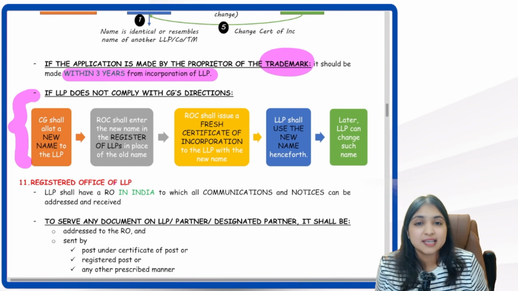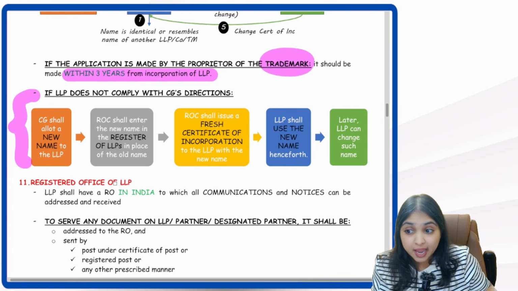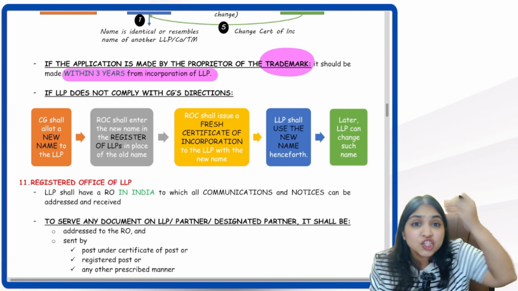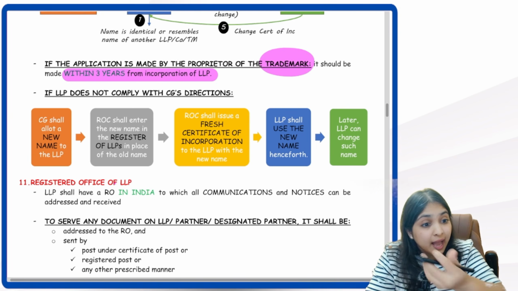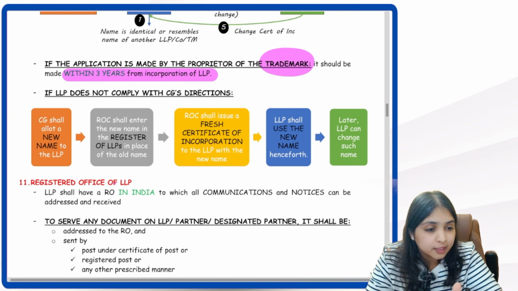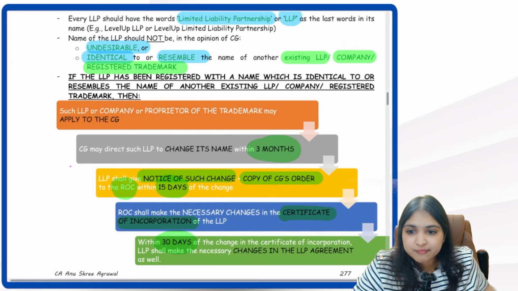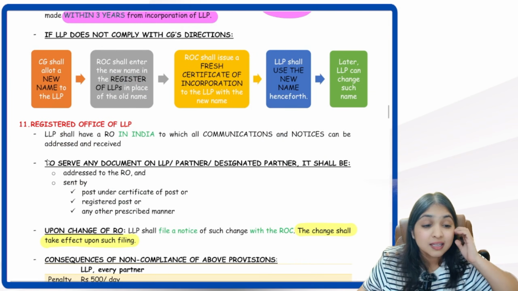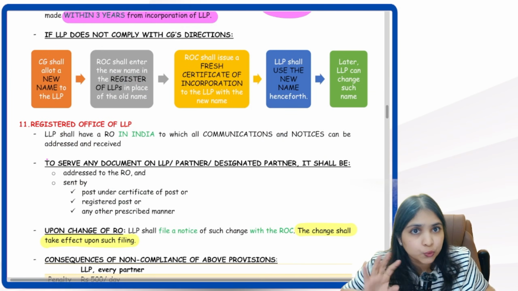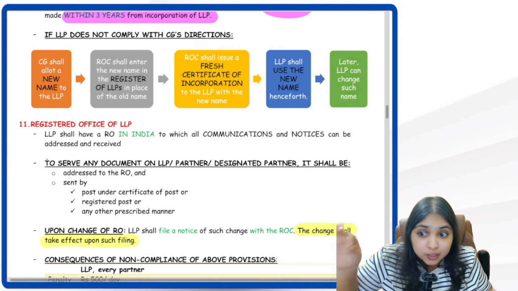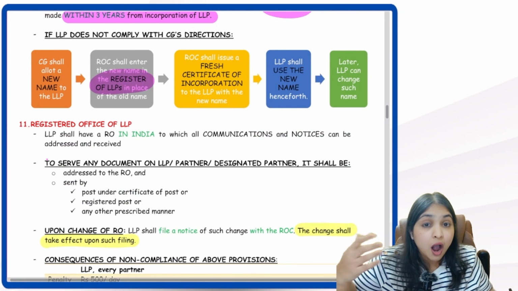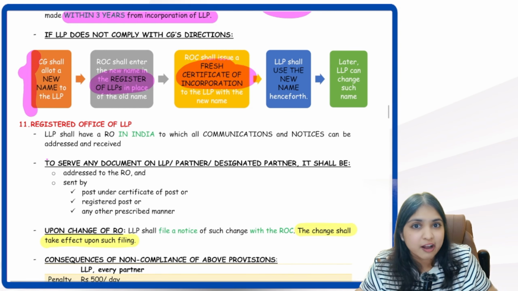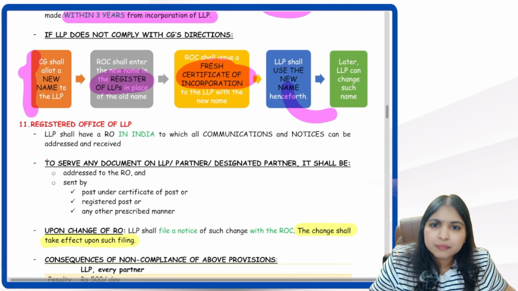Then what if LLP is lazy limited liability partnership? Central government has asked the LLP to change the name. But shameless LLP, 3 months have come and gone. LLP has not changed the name. Then what will happen? Central government itself will allot a new name to the LLP. ROC will put that new name in the register of LLPs. ROC will give a new certificate of incorporation to the LLP containing that new name which central government allotted. That new name will now become the name of the LLP.